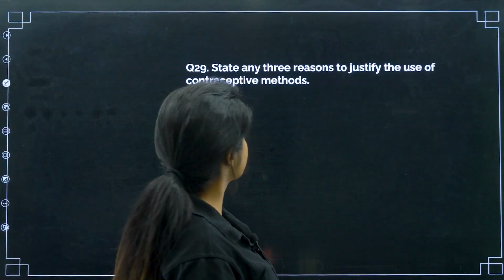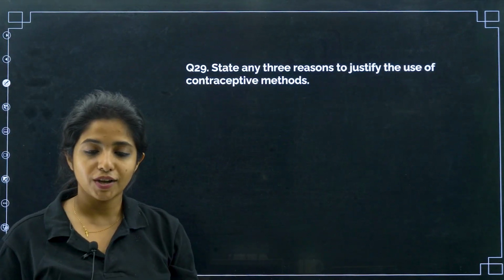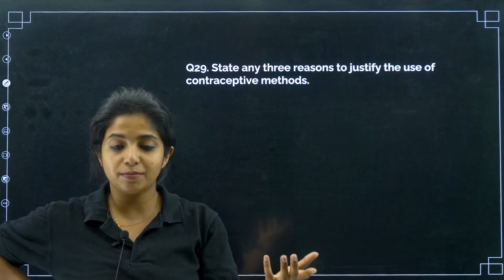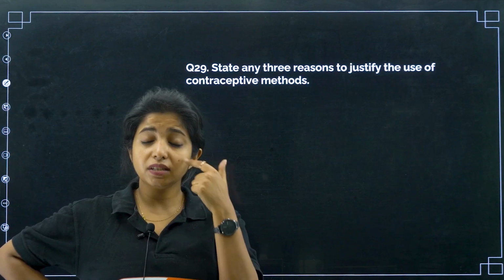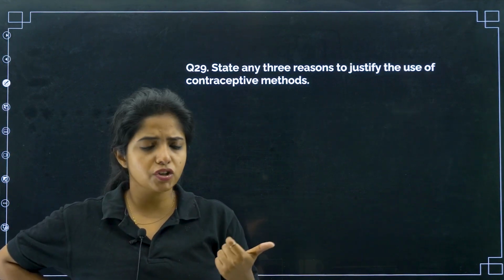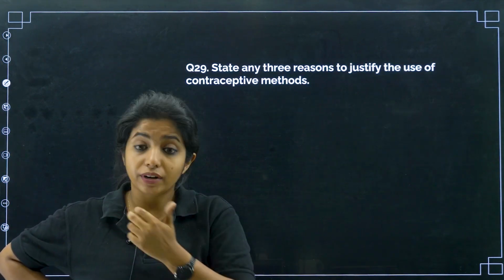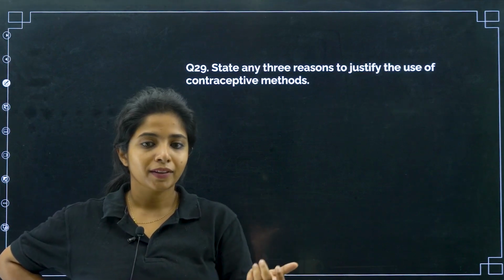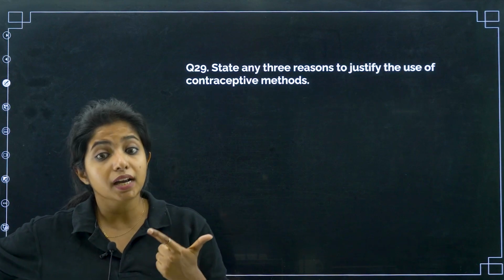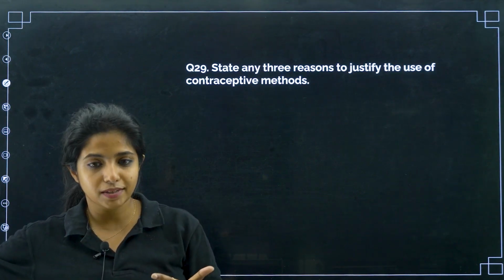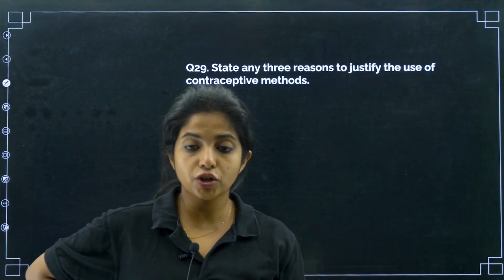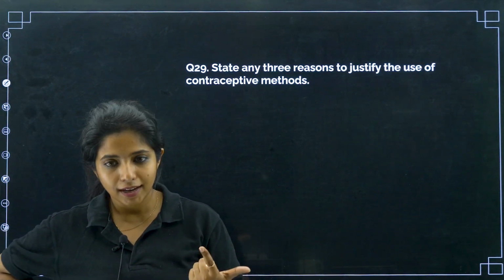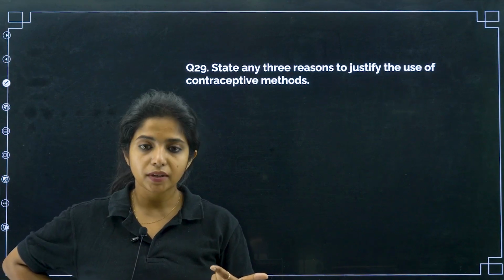State any 3 reasons to justify the use of contraceptive methods. Contraceptive methods are for contraception, that is for preventing pregnancy. For example, condom is a contraceptive method, my dear children. It does not allow the sperm and the egg to meet, so it does not allow fertilization. If not fertilization, then no baby. So it is acting to prevent pregnancy. It will also protect against diseases at times. Not all contraceptive methods will give protection against sexually transmitted diseases, but at least one does, that is condom again.